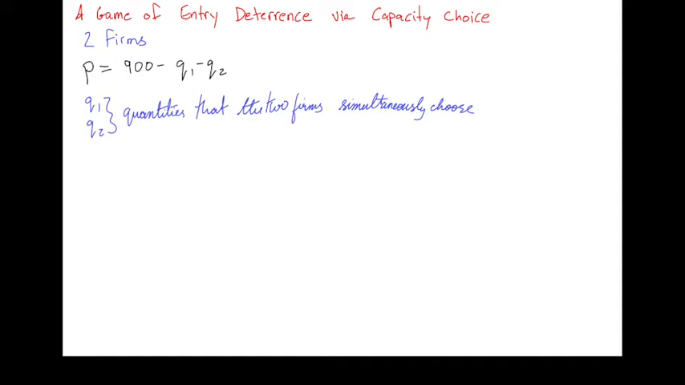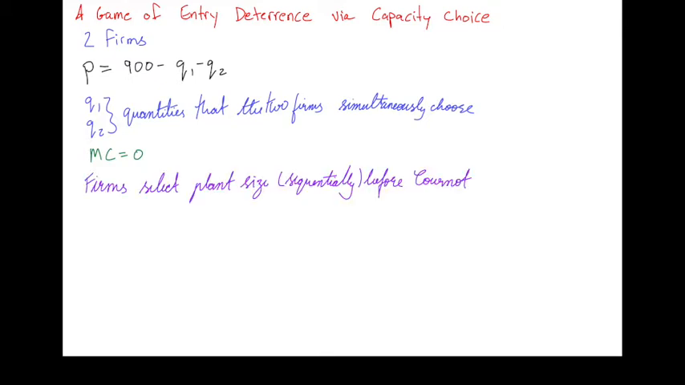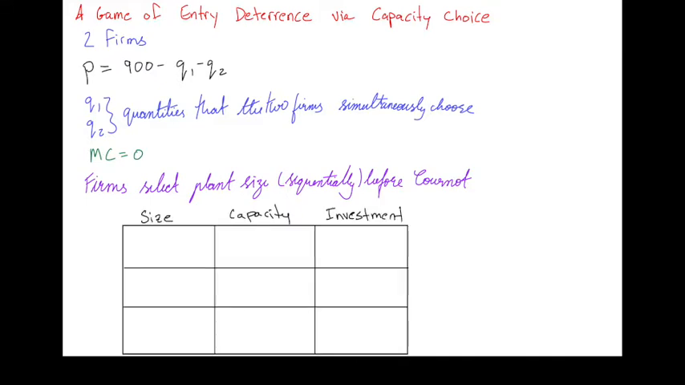We'll stick with our assumption of marginal cost being 0. However, there's going to be a limit to how much a firm can produce based on the size of a plant that the firm builds. So before they engage in Cournot competition, the firms are going to select their plant size, and they're going to do this sequentially. Firm 1 chooses first, and then firm 2 chooses. Based on their plant size, they're going to have some capacity, or some upper bound on how much they can produce, and always with the marginal cost 0.